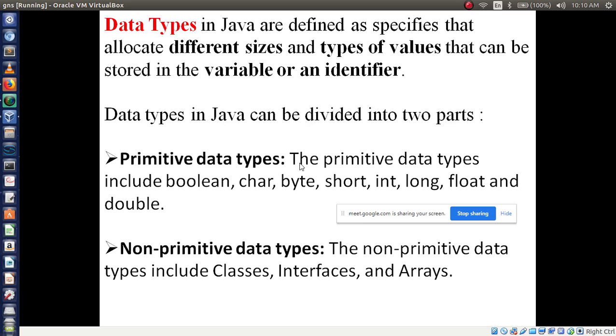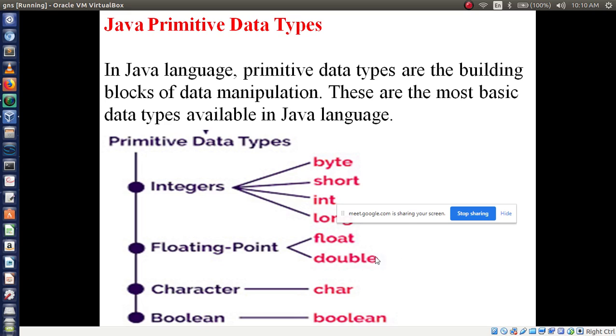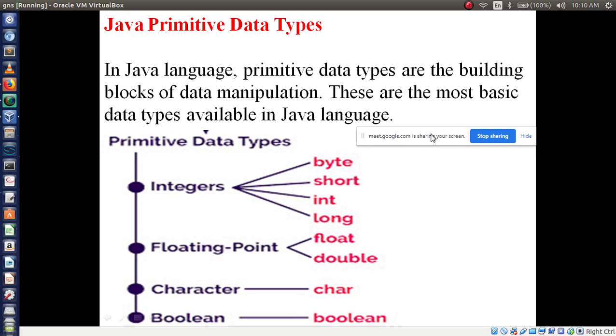Primitive data types, we have boolean, char, byte, short, int, long, float and double. These we can call primitive data types. Then non-primitive data types, we can say classes, interfaces and arrays. These all are non-primitive data types. So now we will only concentrate on primitive, then later we will see non-primitive data types.